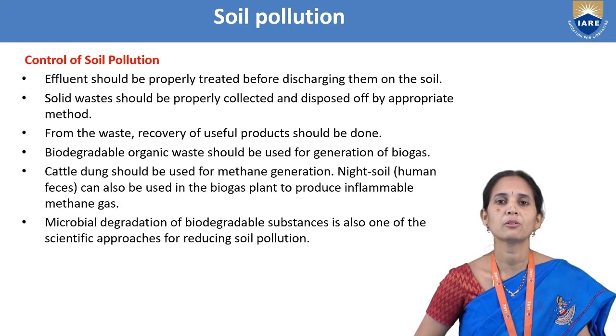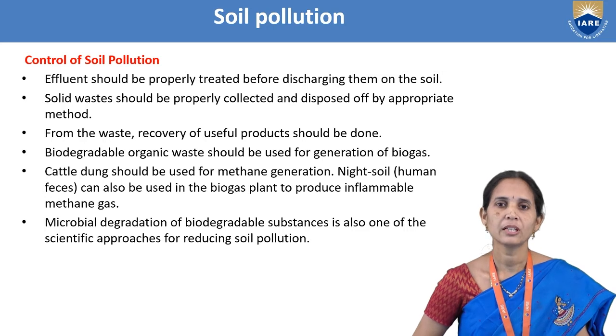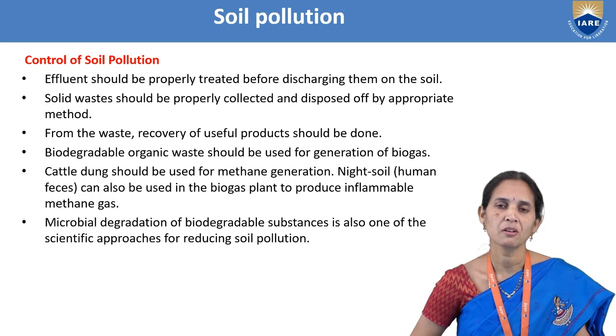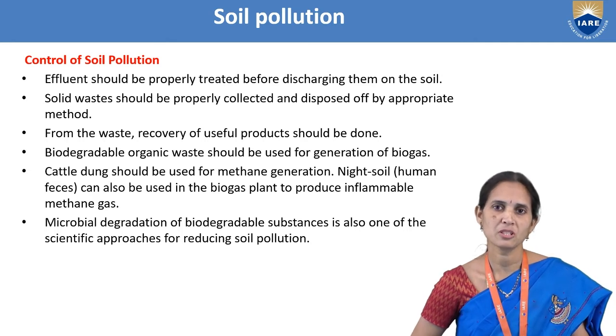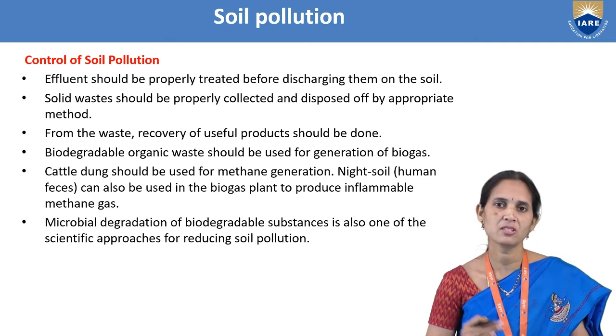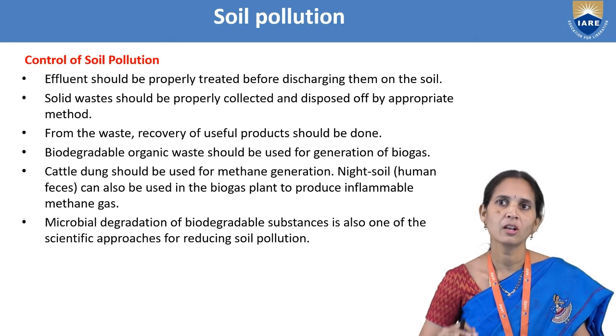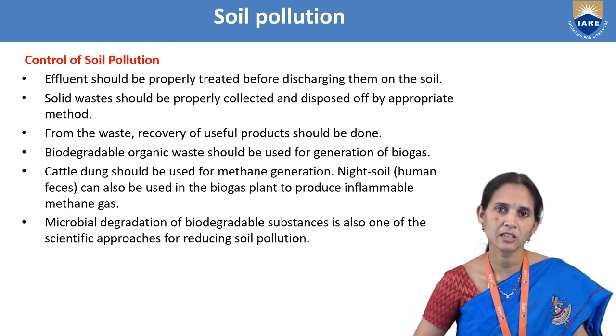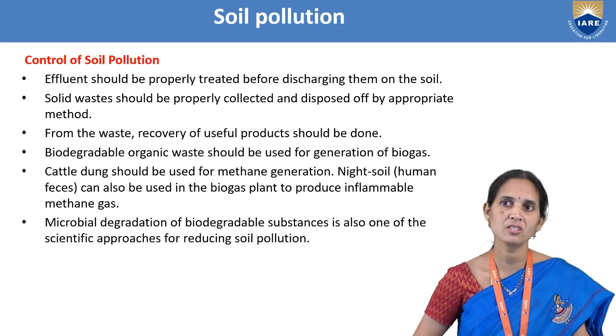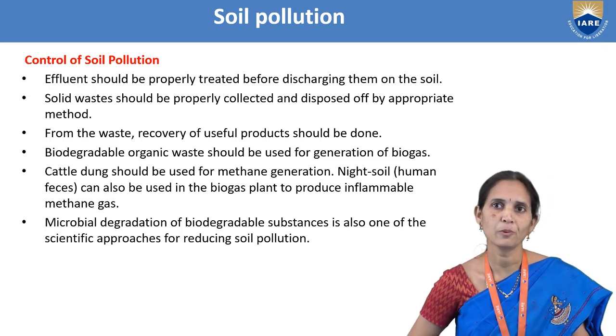Now, how to control soil pollution? The effluents should be properly treated before discharging them on the soil. Simply we are throwing the waste rubbish on the soil. We should not throw the waste on the soil. Proper treatment should be given. We have to treat the waste properly and separate it, wet waste, dry waste, like that. And if any recycling process is there, we can do that process. So we can prevent soil pollution.